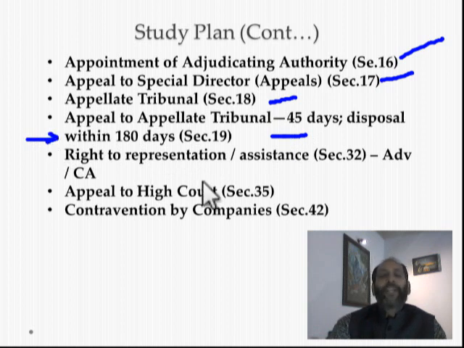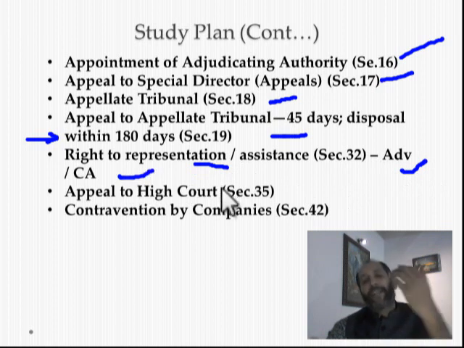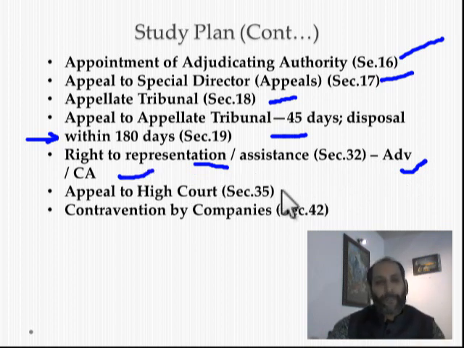Don't forget, you need not present your case directly. You may do so directly, or you can appoint assistants, or you can appoint a representative who may be a qualified advocate or a practicing chartered accountant. Then of course, above the appellate tribunal, you can go for appeal under section 35 to the Honorable High Court.